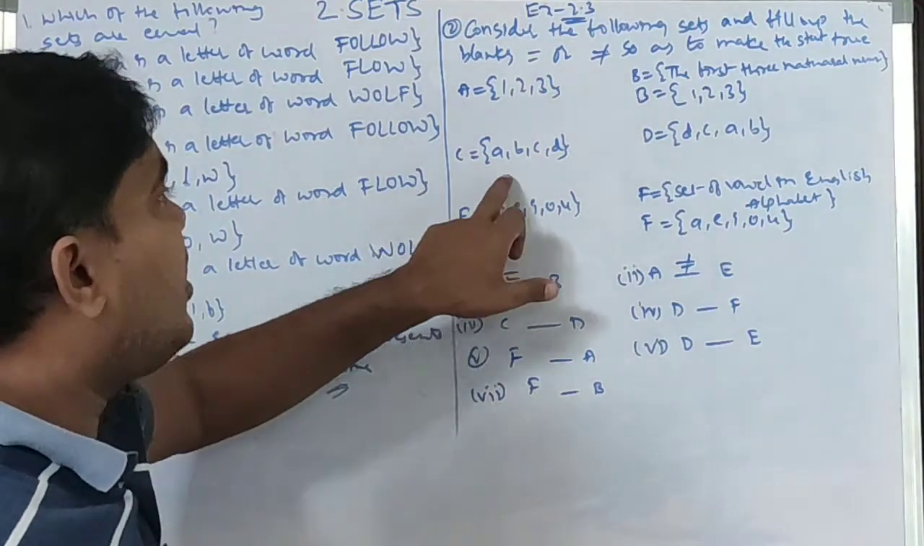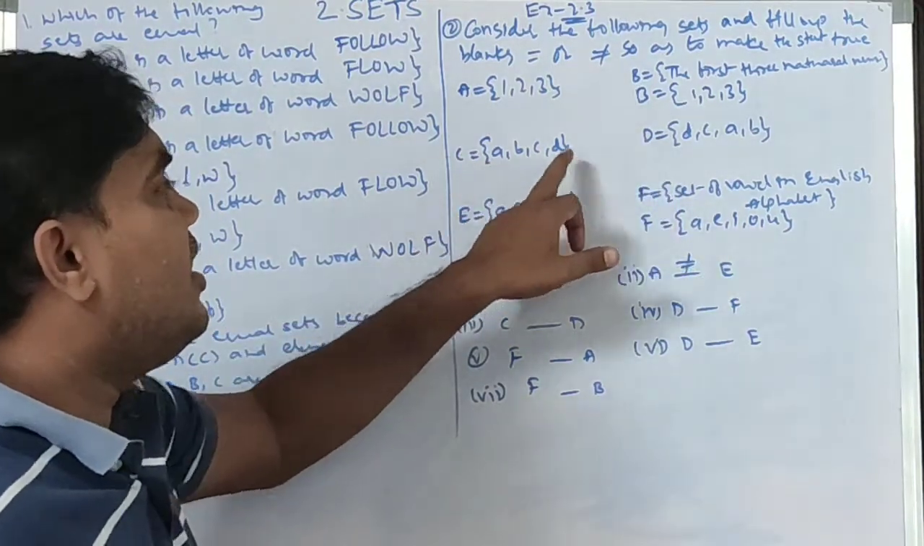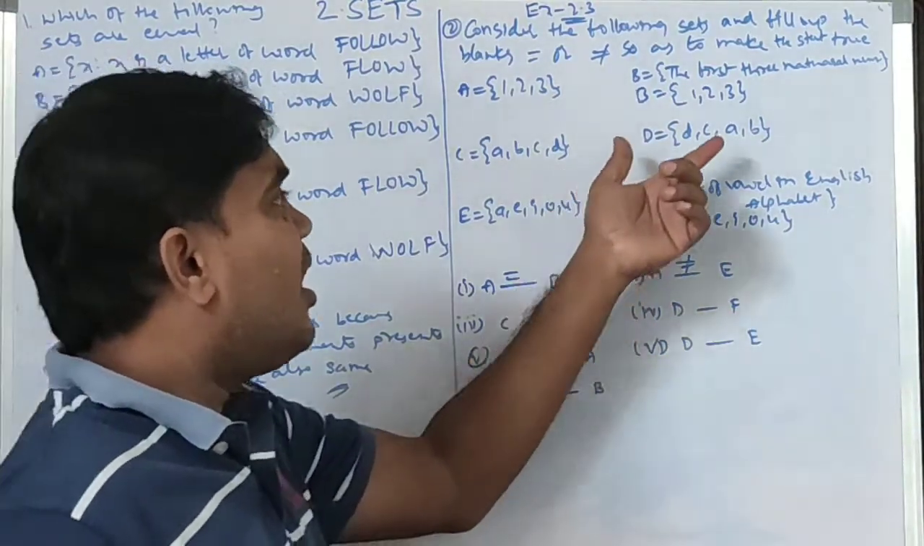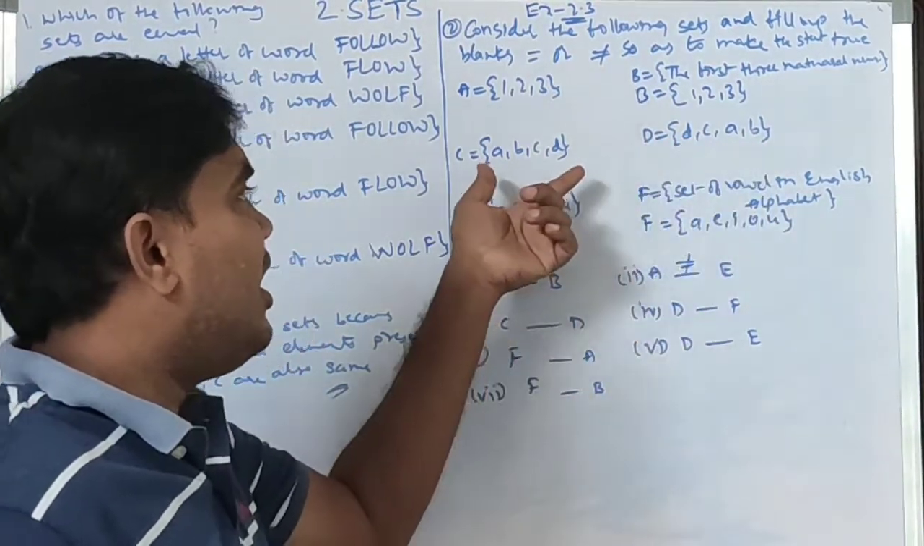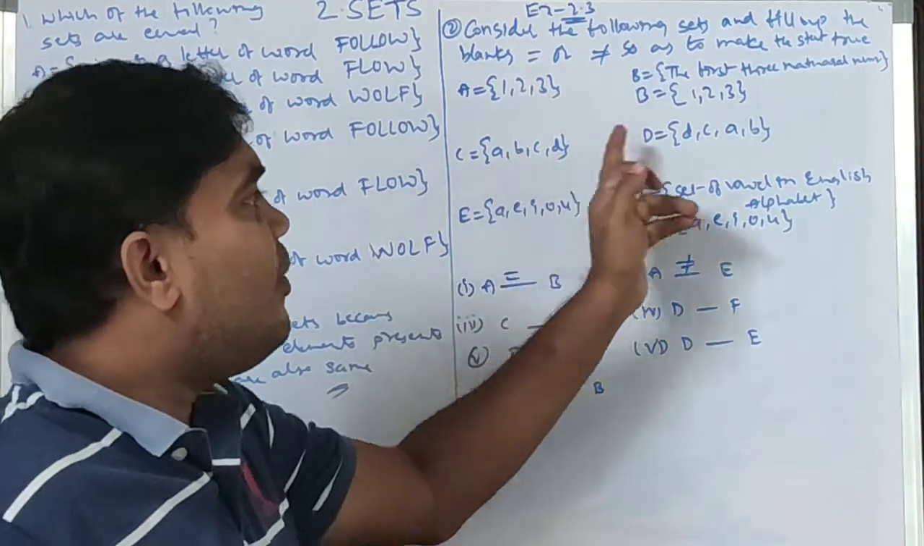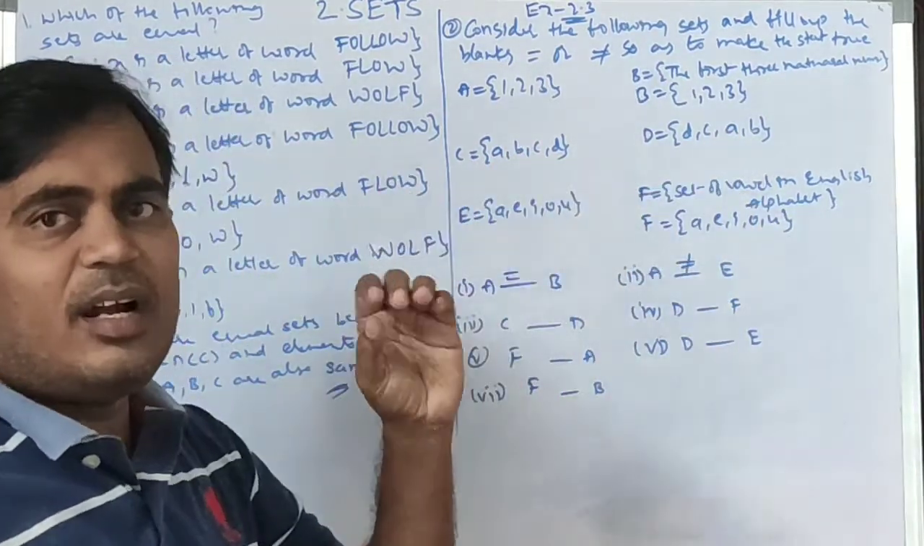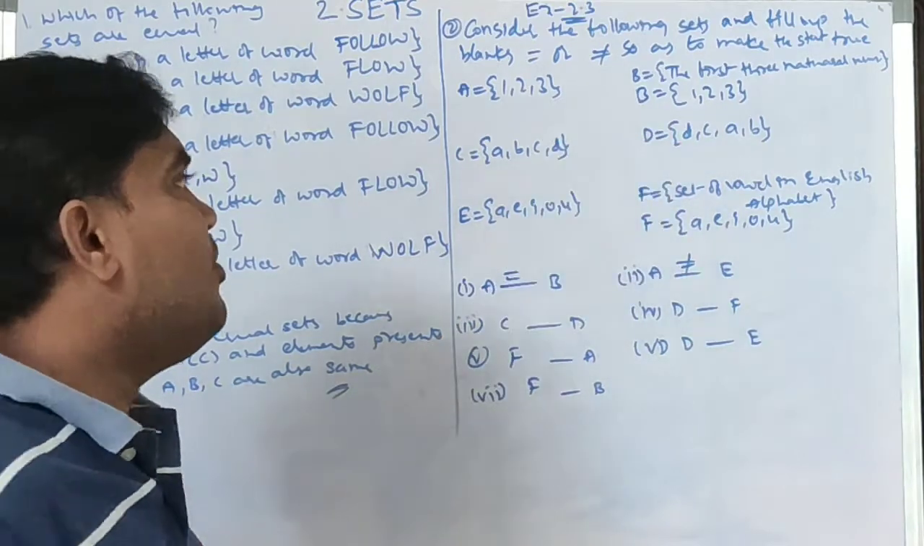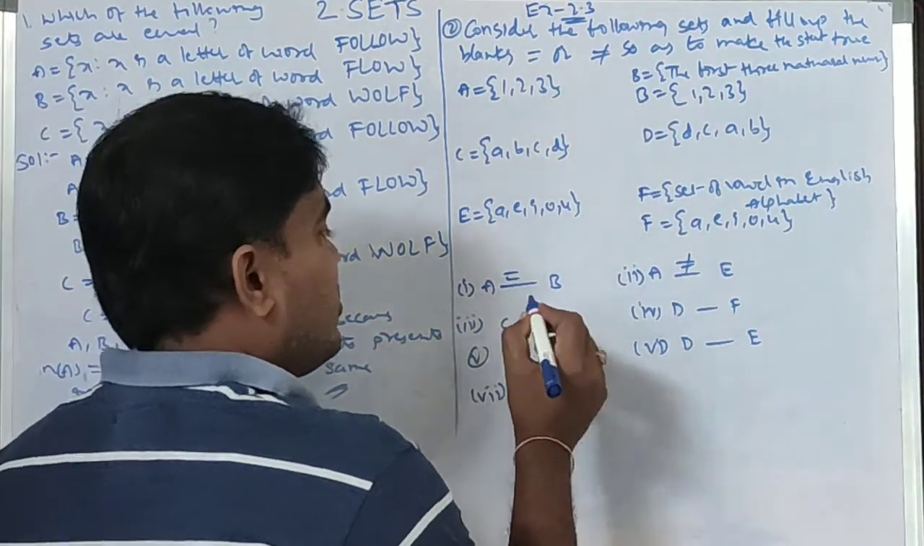C and D. If we compare C and D, A, B, C, D and D, C, A, B: the number of elements in D is 4 and in C is also 4. The elements are the same, in a different order, but order is not at all a criterion. The elements present are the same, so these are equal sets.